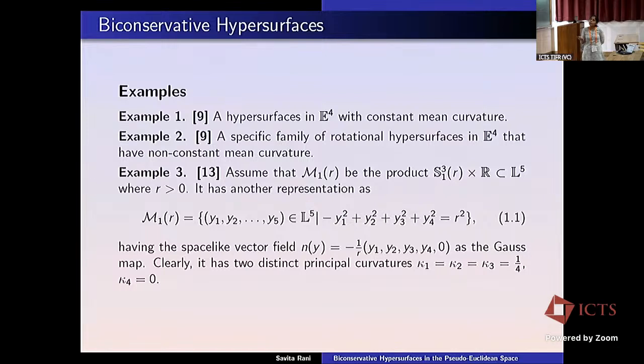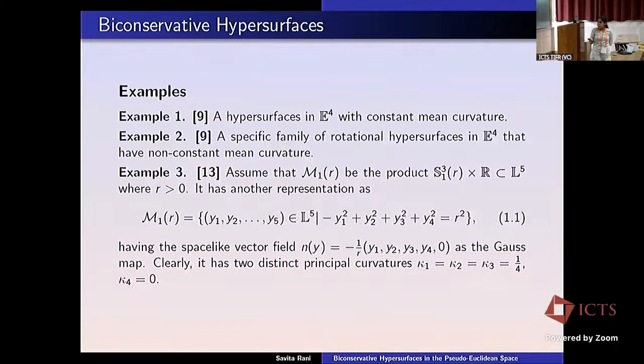Then another example is the product of de Sitter space with R in L5, or Minkowski 5-space, where r is greater than 0, which can be represented as this, and in this case the vector field will be space-like as the Gauss map, and it has principal curvatures k1, k2, and k3 equal to 1/4, and k4 equal to 0.